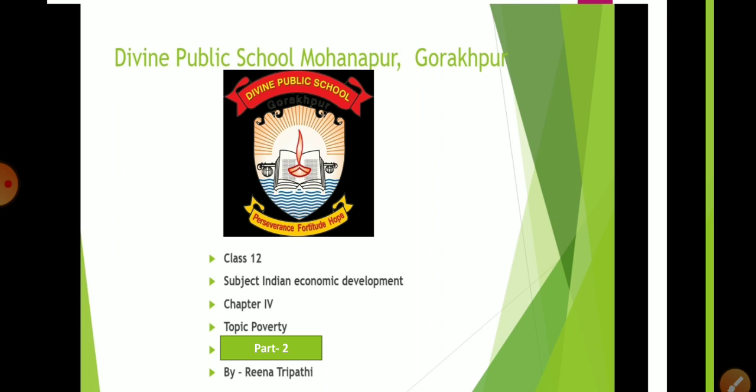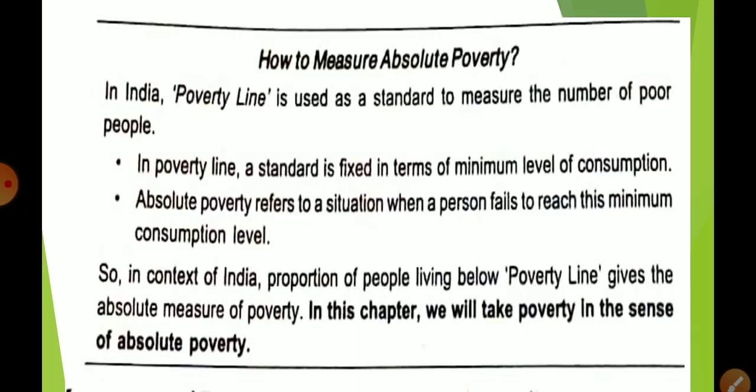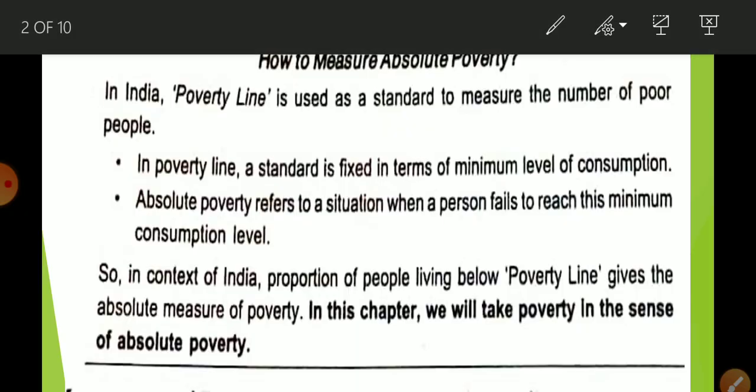Okay, so in India, the poverty line is the criteria that is helpful to decide whether a person is poor or not poor. So in this video we are going to discuss the poverty line in detail. How to measure poverty, absolute poverty. Okay, so in India, the poverty line is used as a standard measure of the number of poor people.